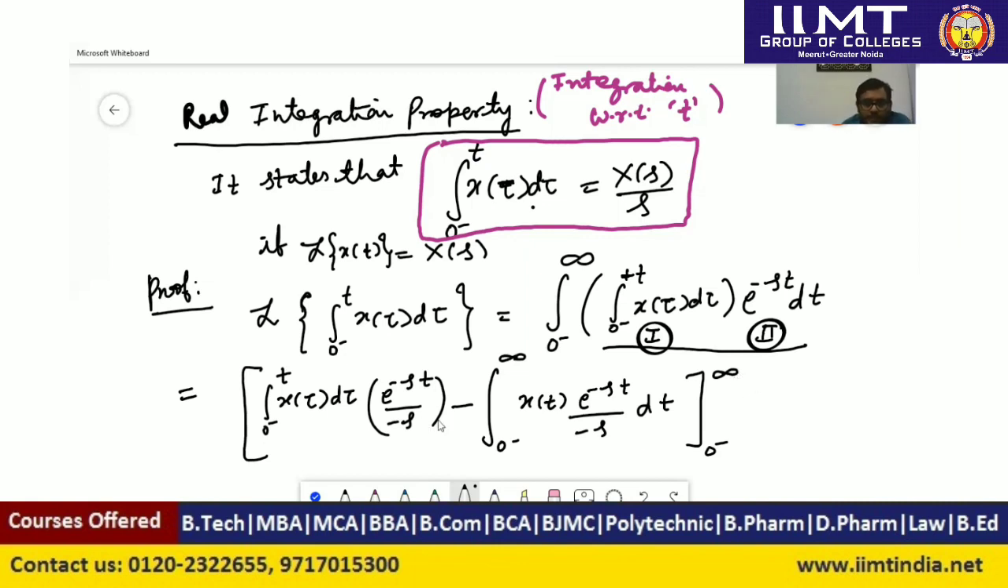So what we can do here, if we write the time t equal to infinity, that is the upper limit, then the first term will be 0 because e to the power minus infinity will be 0. And if we write time t equal to 0 minus, then it will be 0 minus to 0. So this integration will be 0 because lower and upper limit both will be same. So we can write here.